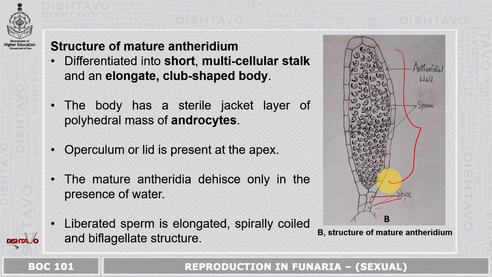The body has a sterile jacket layer enclosing a polyhedral mass of androcytes. There is an operculum or lid at the apex. The mature antheridium dehisces only in the presence of water. The liberated sperm is elongated, spirally coiled and biflagellate in structure. You can see here the developing sperms which are elongated, spirally coiled and biflagellate.